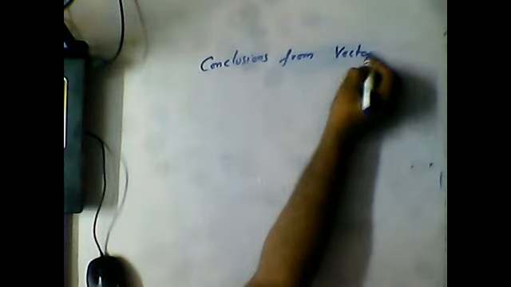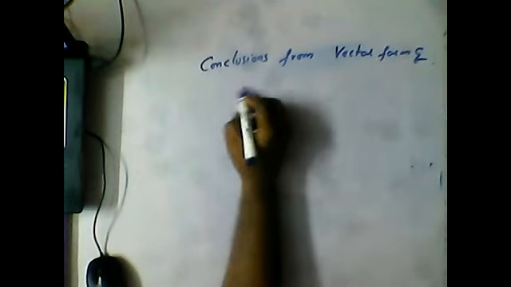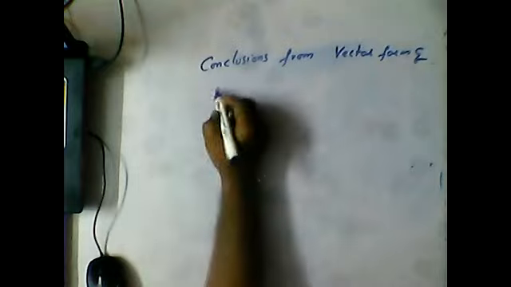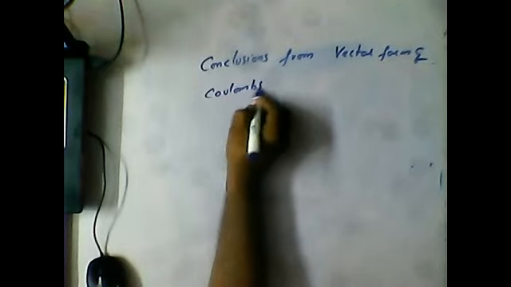Conclusions from the vector form of Coulomb's law. Okay, guys, what conclusions can we draw from the vector form of Coulomb's law?